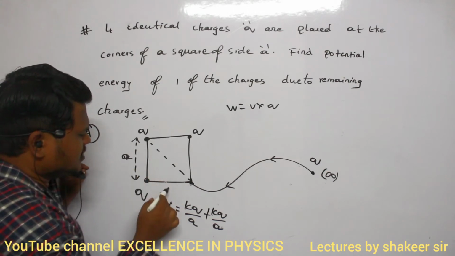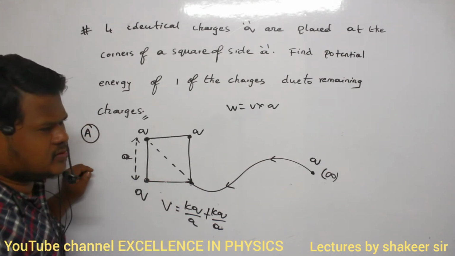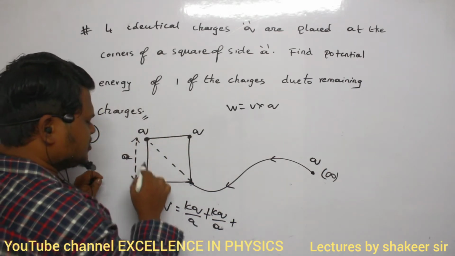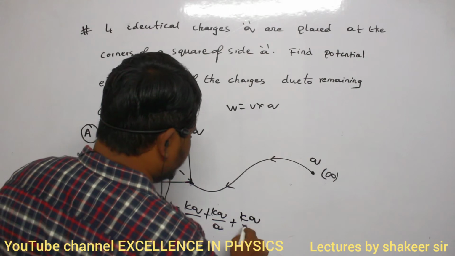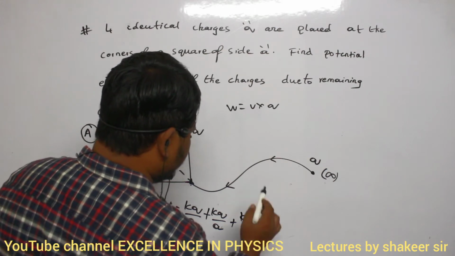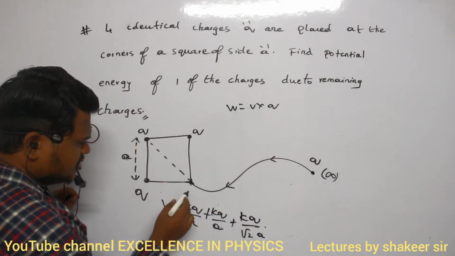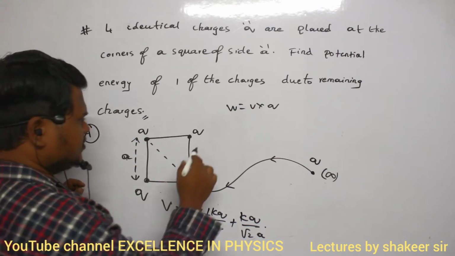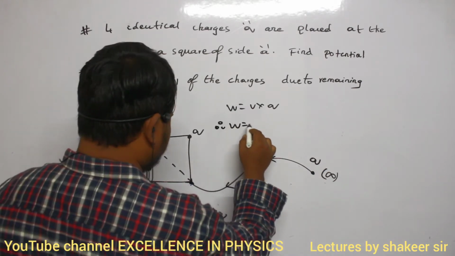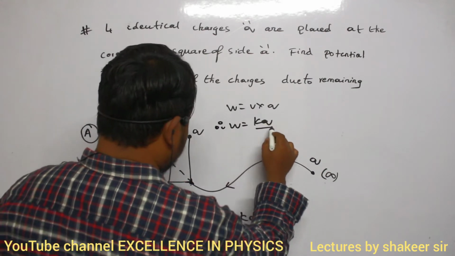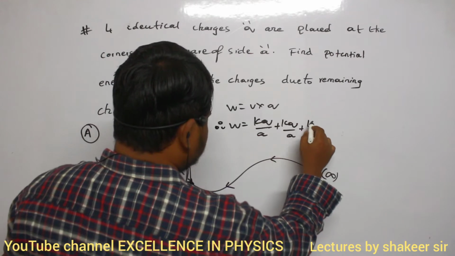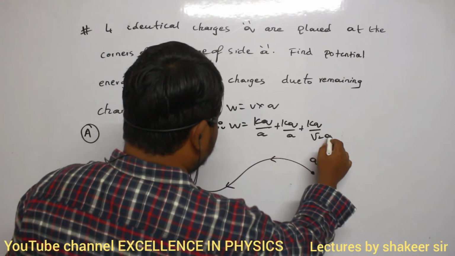Square root of A square plus A square is root 2 into A. So potential due to this charge is kq divided by root 2 A. This is the total potential at this point because of 1, 2 and 3 charges. So W is equal to kq divided by A plus kq divided by A plus kq divided by root 2A, multiplied by Q.